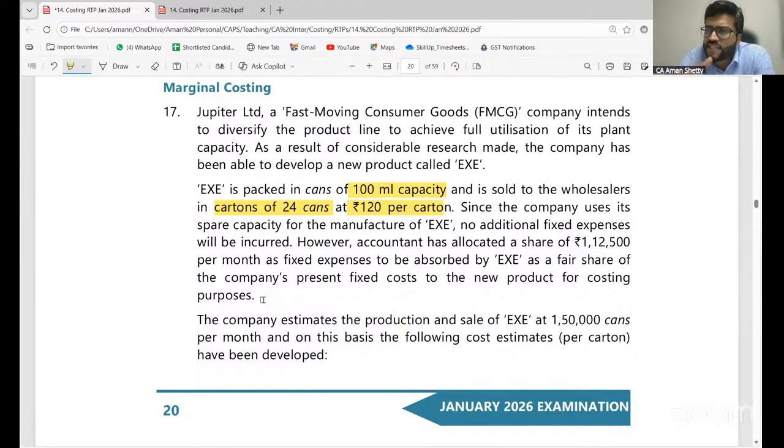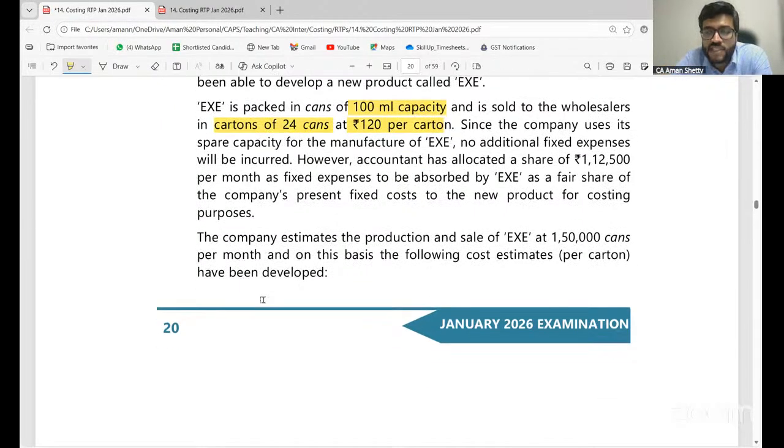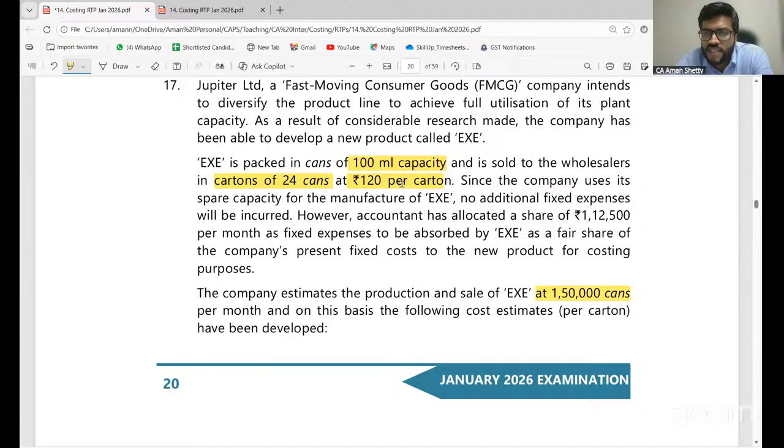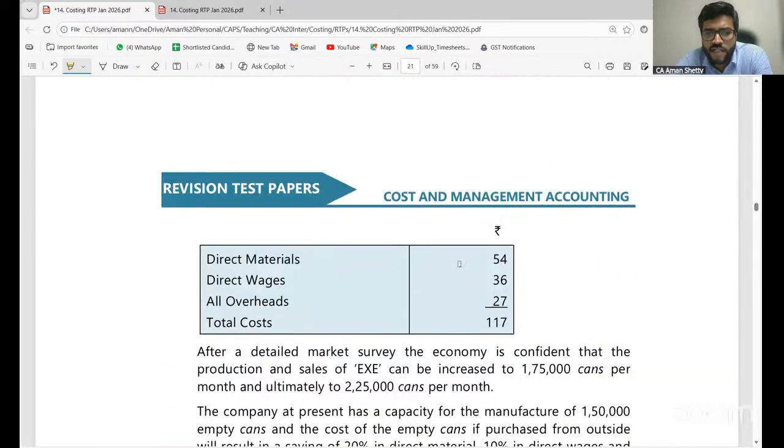Marginal costing only doesn't impact. Did you all understand? Sit straight, all of you. Yes. Marginal costing doesn't matter now. All this allocation and all, why is it required in marginal costing? The company estimates the production and sale of X at 1,50,000 cans per month on the basis of the following cost estimates per carton. I told you per carton is only what is important. So 1,50,000 cans is there, and then carton, that's enough. That ml capacity I told you may not be required anywhere. Direct material, wages, all overheads and total cost.